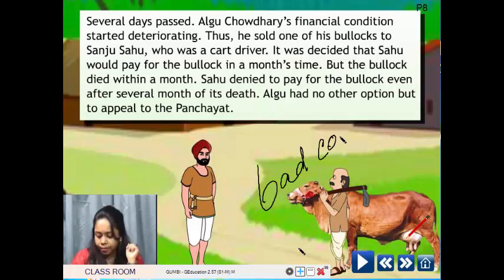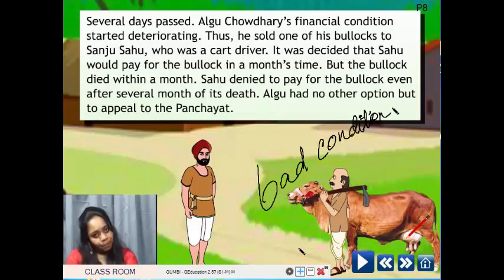He sold one of his bullocks to Sanju Sahu. Who was Sanju Sahu? The cart driver. Very good. It was decided that Sahu would pay for the bullock in a month's time. So Sahu also didn't have that money to give him immediately. They decided that Sahu would pay for the bullock in a month's time. But the bullock died within a month. So unfortunate, unlucky, the bullock died within a month.